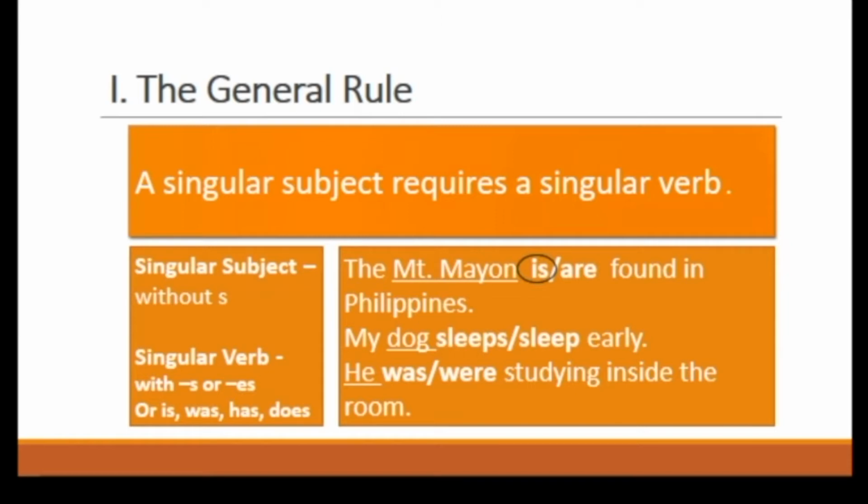Next, my dog sleeps early. The answer is sleeps. Why sleeps? Because the subject is dog. Last, he was studying inside the room. The answer is was. Why was? Because the subject is he.